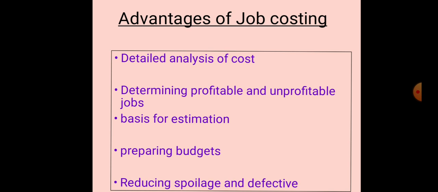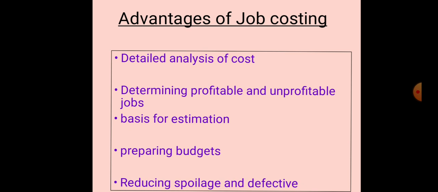What are the main advantages of job costing? First, detailed analysis of cost. As I told in the features, detailed analysis of cost is possible in the case of job costing because here we are preparing the job cost sheet for each job separately. So we can get a detailed analysis under job costing. Next, determining profitable and unprofitable jobs, same as told in the objectives.